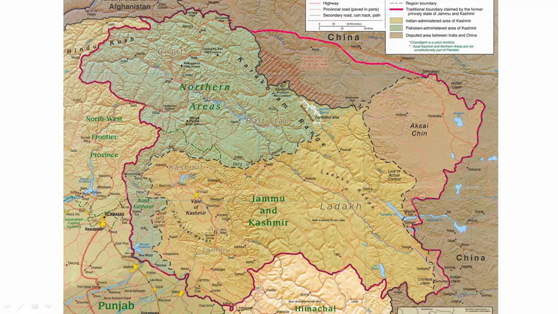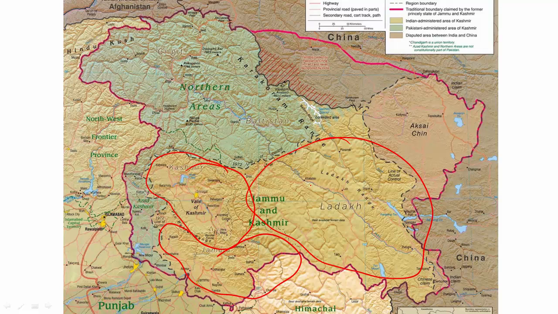After the Siachen issue, there is also one demographic issue which is making this conflict very typical. This is the geography and the demographics, it means the population. So this is the valley of Kashmir, this region, which is majority Muslim. This is the area of Jammu, which is majority Hindu. And this is the area of Ladakh, which has a huge population of Buddhists. Around 40% of the population here is Buddhist, and around 40% is Muslim. So this is a very typical feature.